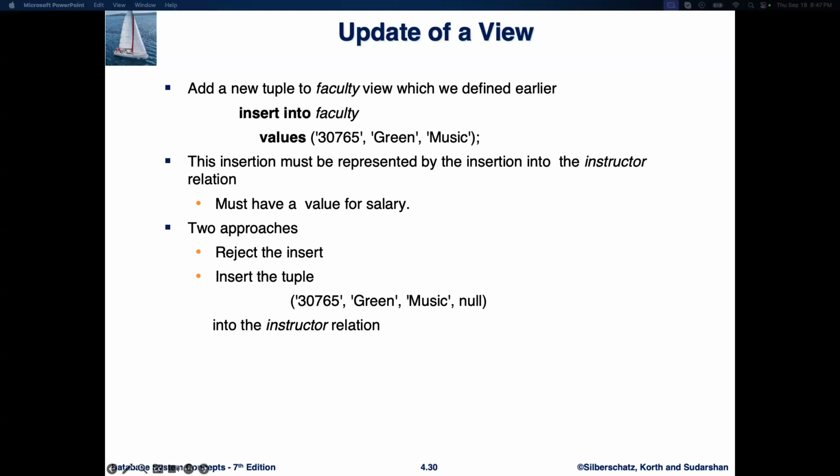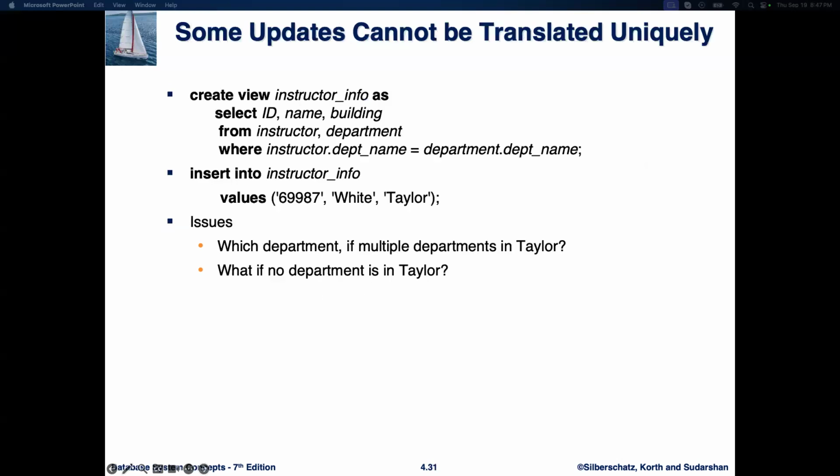This issue arises because the faculty view is a subset of the instructor table, while the view hides certain columns like salary and the underlying table still expects all the columns to be filled out. So we either need to provide all necessary values or let the system handle missing data.